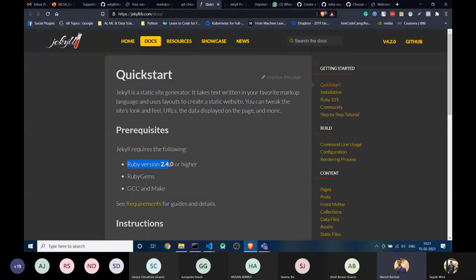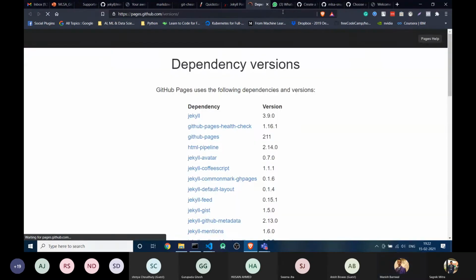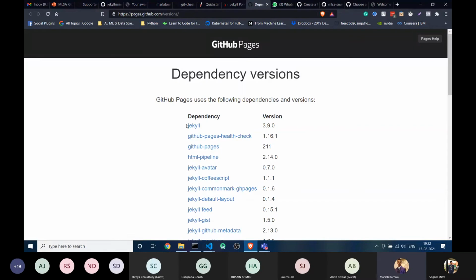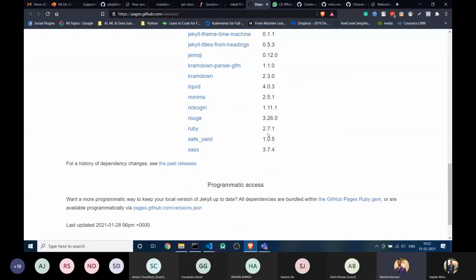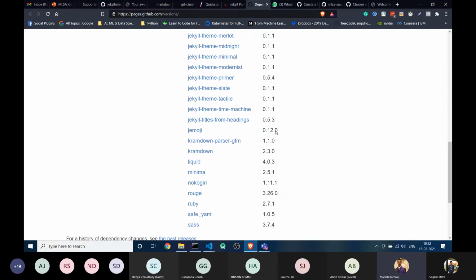You have to download Ruby, but the version is not this one. I will show you which version, and RubyGems and GCC. You have to download these, but check your versions here. For example, if you are downloading Jekyll, you have to download version 3.9.0 and GitHub Pages 2.1.1. These are dependencies. For Ruby you have to install 2.7.1. All right.